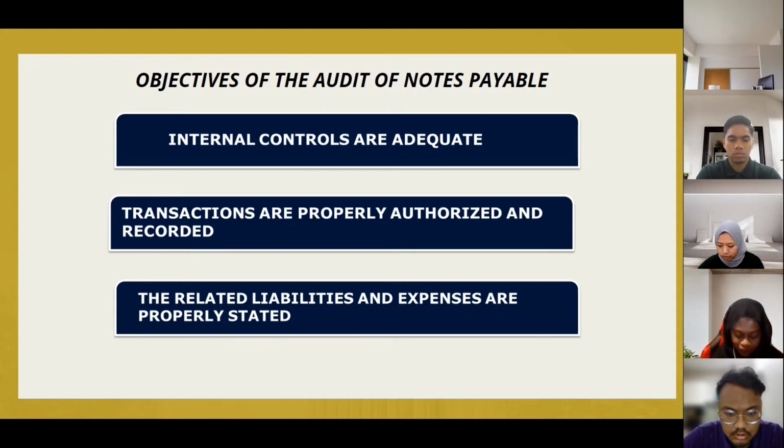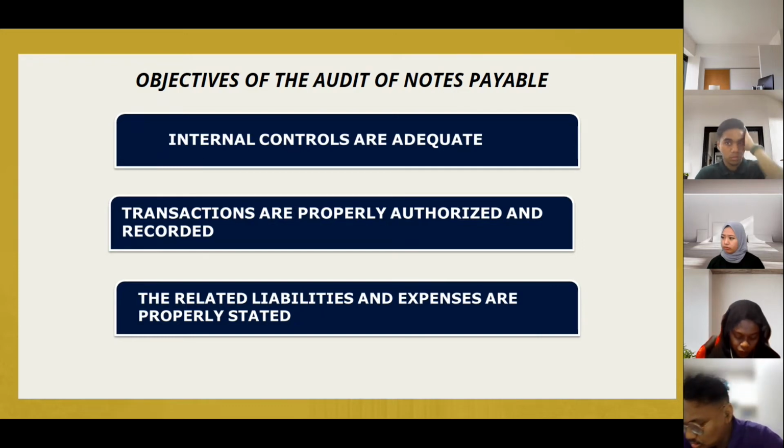So we move to the third objective. The third objective is the related liability and expenses are properly stated, which means the liability refers to interest payable and the expenses refer to interest expenses. They must be properly stated because if the amount is not balanced, it will affect the financial statements.